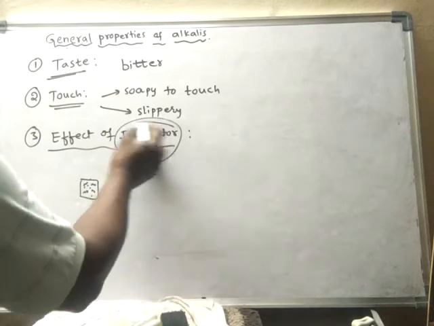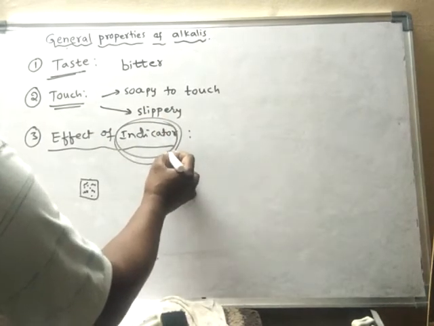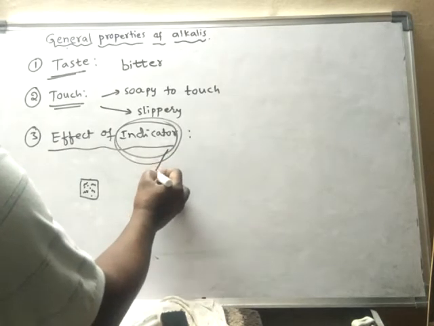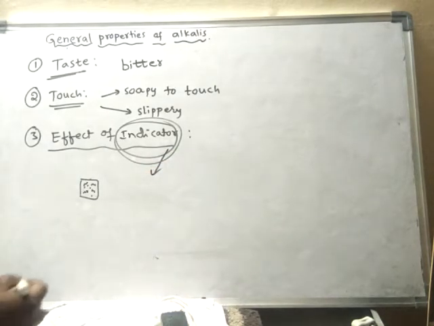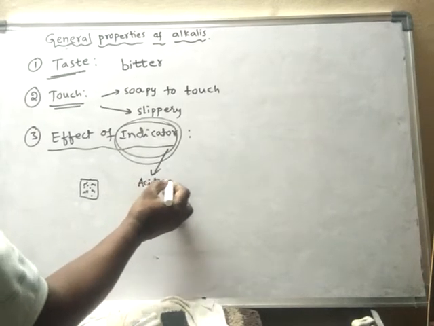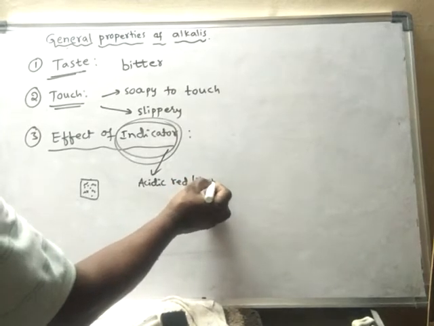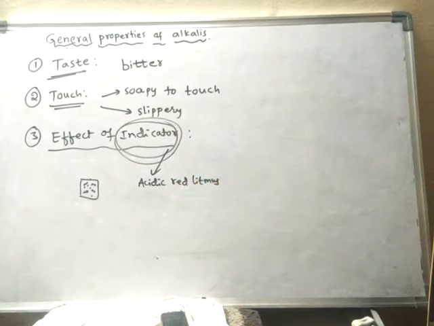There are several types of indicators. It may be acidic red litmus solution, which is one indicator.